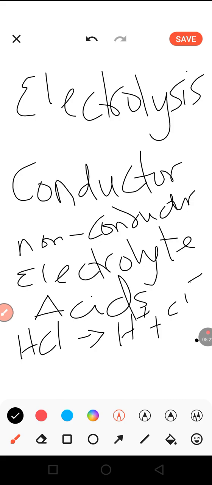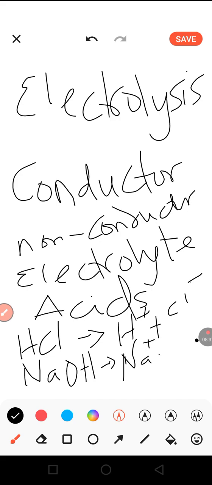Also, all alkalis are referred to as electrolytes. An alkali like sodium hydroxide is equally an electrolyte. When it decomposes, it breaks into its ions. In solution form, it breaks into its ions, Na+ and OH-. So it's a compound and it's an electrolyte.